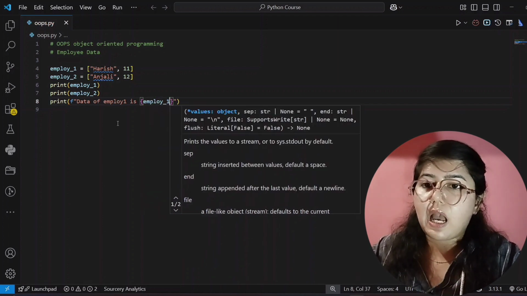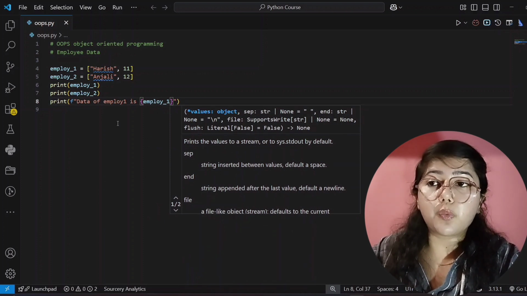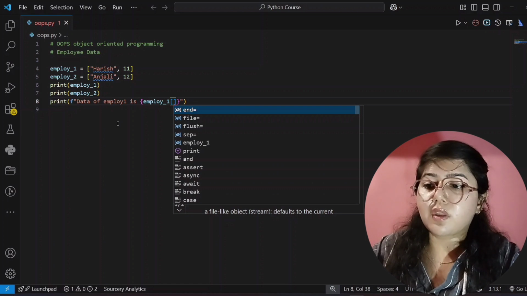And inside the square bracket you can write the data you want to print. If I want its name to be printed as output, meaning employee 1 name should print as output,